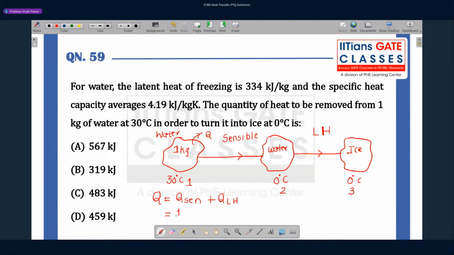Q sensible is m Cp delta T. The mass m is 1 kg, C is 4.19, and delta T is 30. Q latent is 334. So the total heat that needs to be removed is how much? Let's calculate this.